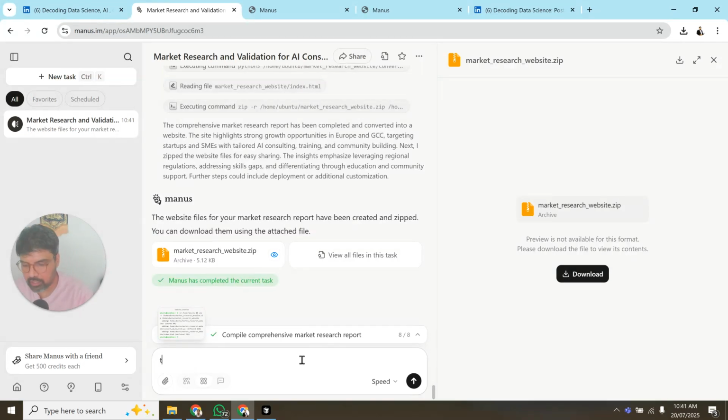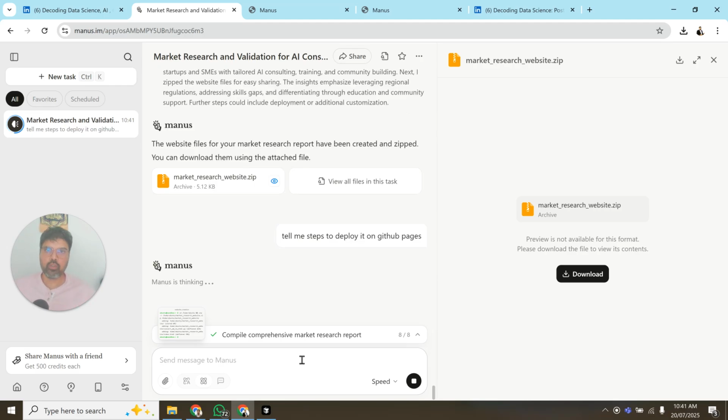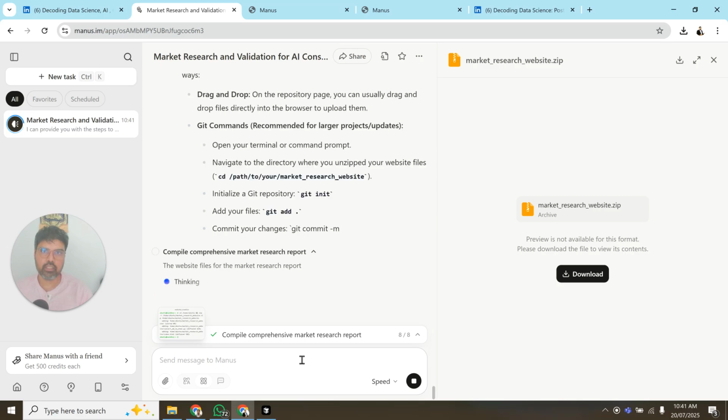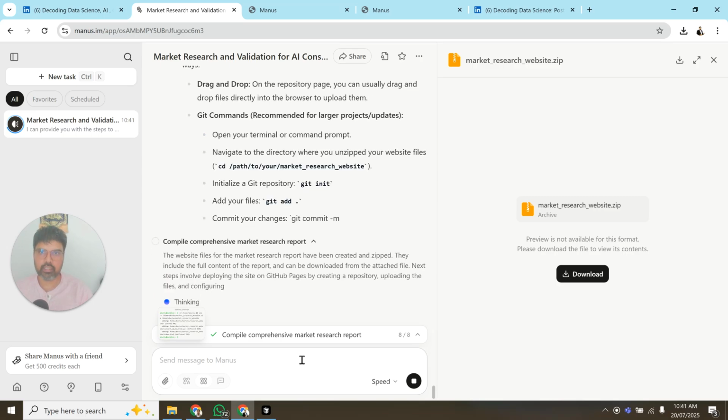And tell me the steps to deploy it on GitHub Pages. So I asked it to deploy on GitHub Pages, which is a free option as well, and it has given me the idea as well.